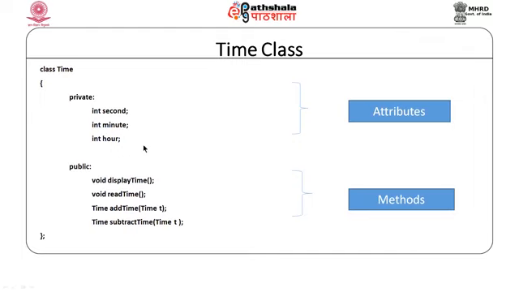When we say that this is private, it means that these data members are only available to the members of this class, that is the functions which are members of class time only can access these data items, but any other function outside this class, that is any other function other than these 4 functions which are members of time class, will not be able to directly access it. If they want processing or modification of these data members, that can only be done through these functions.